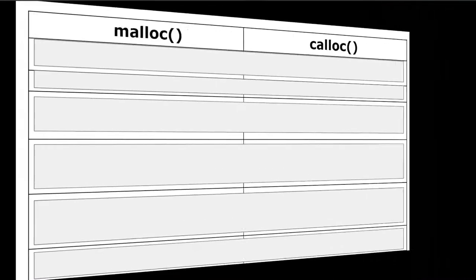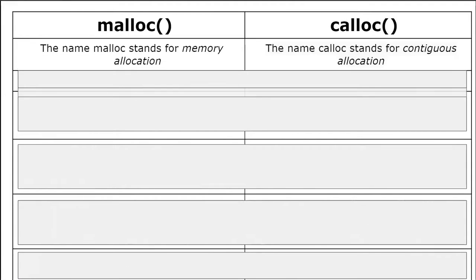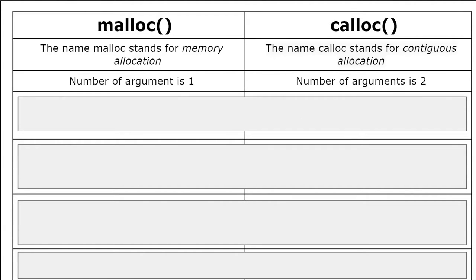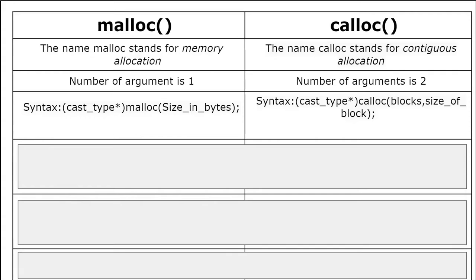Next, difference between malloc and calloc. The name malloc stands for memory allocation. The name calloc stands for contiguous allocation. In case of malloc, we require only one argument. In case of calloc, we require two arguments.